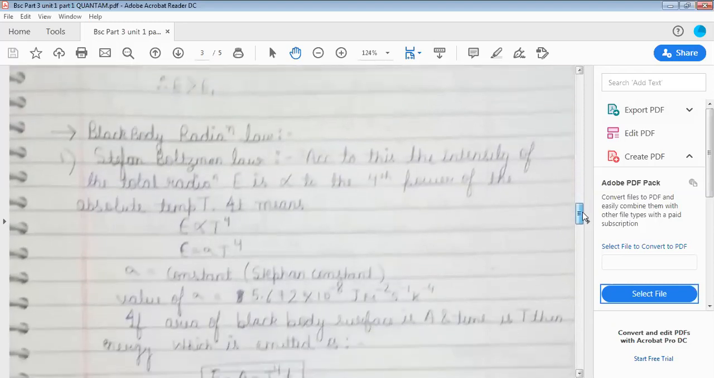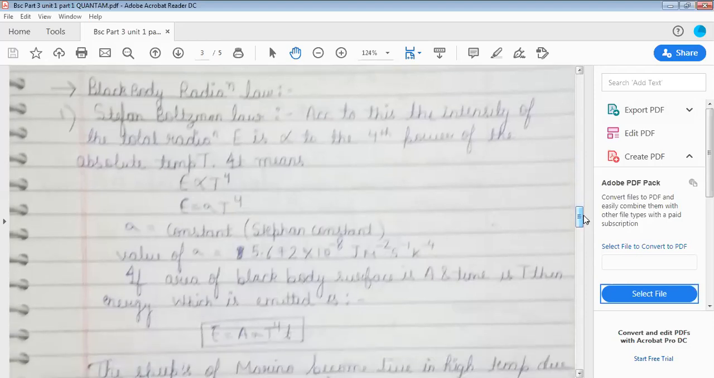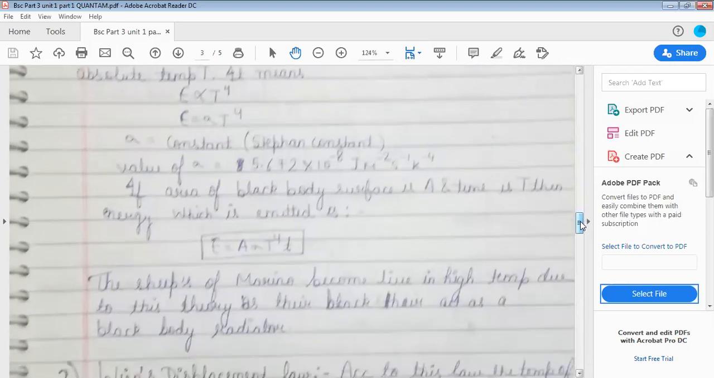Black body radiation law. Stefan-Boltzmann law. According to this rule, the intensity of the total radiation is proportional to the fourth power of the absolute temperature T. It means E is proportional to T to the power 4, or E is equal to sigma T to the power 4, where sigma is a constant called the Stefan constant. The value of sigma is given as 5.67 into 10 to the power minus 8 joule meter inverse square second inverse Kelvin to the power minus 4.